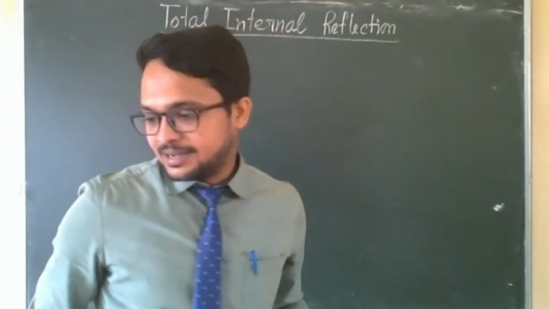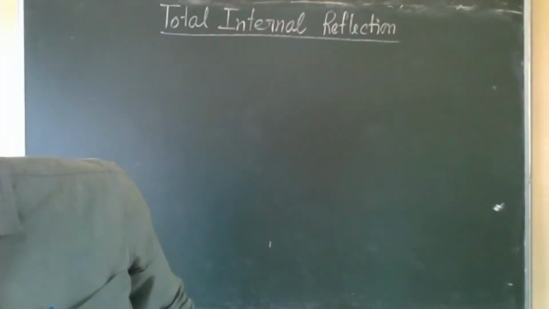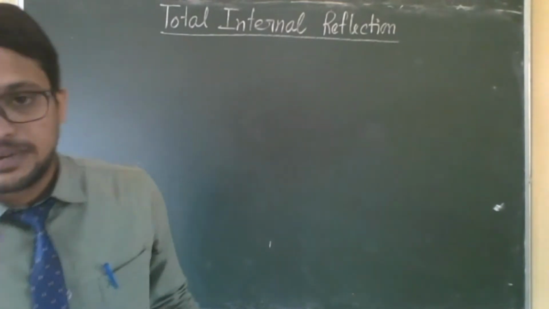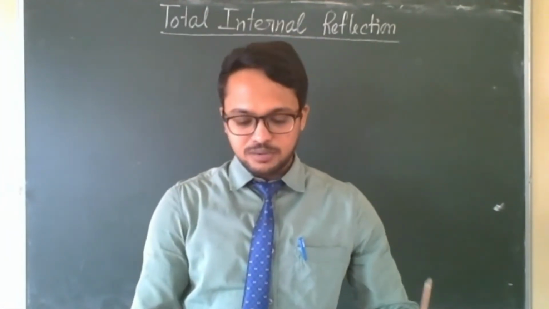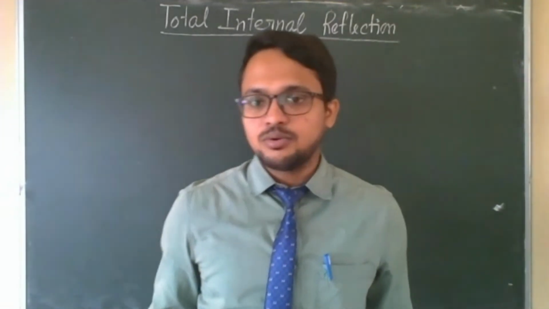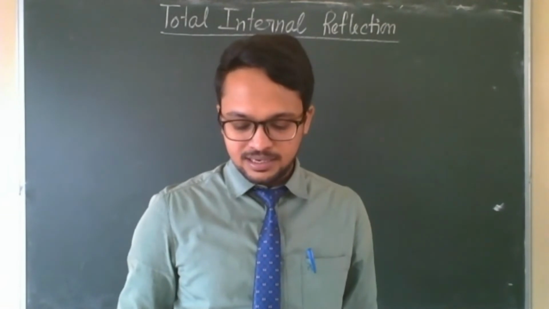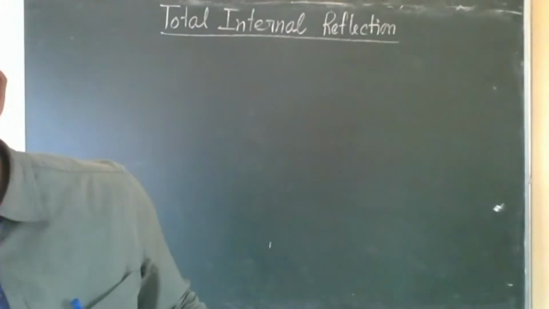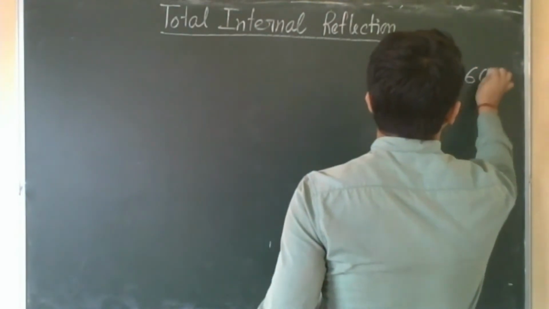So come to our next ray diagram, question number 4 example. I am reading the question, then I am drawing. The critical angle for the material of which the equilateral prism ABC shown in the figure is made is 60 degree, so C equals 60 degree.